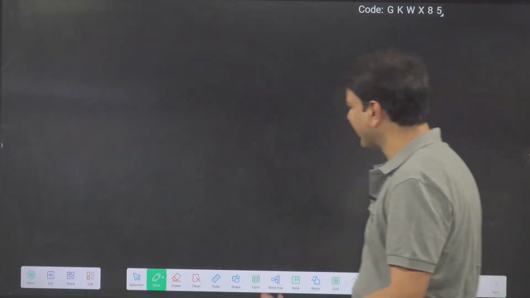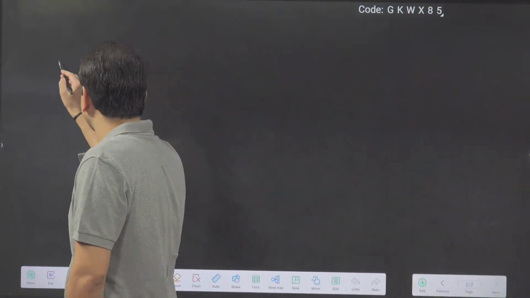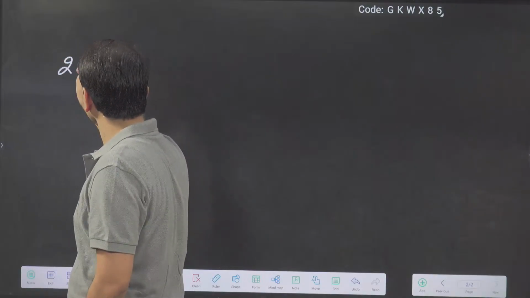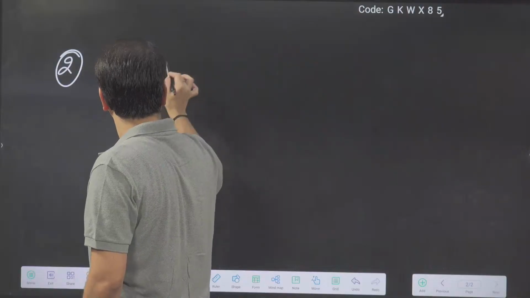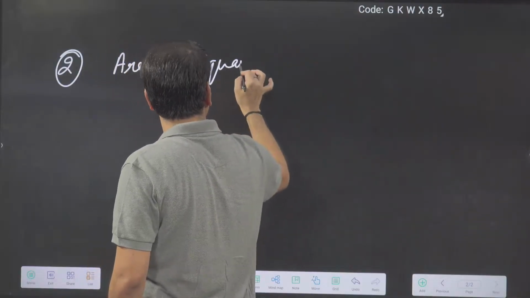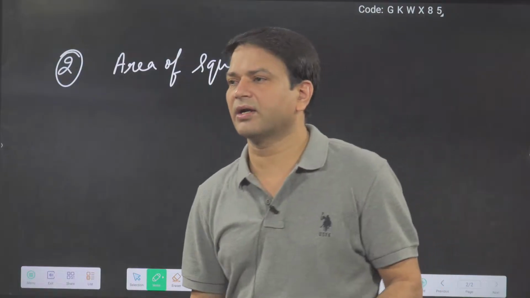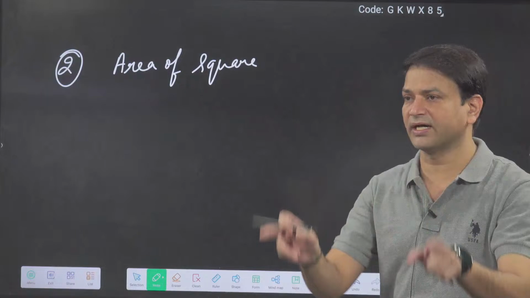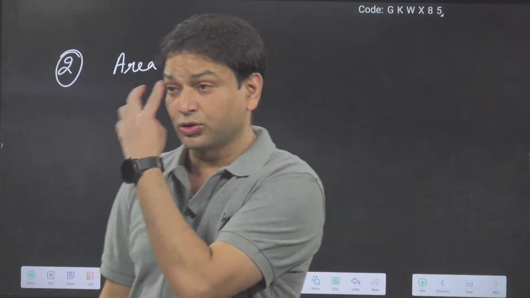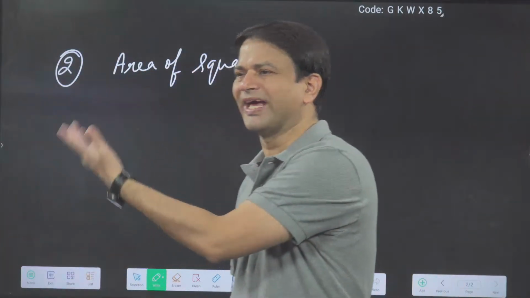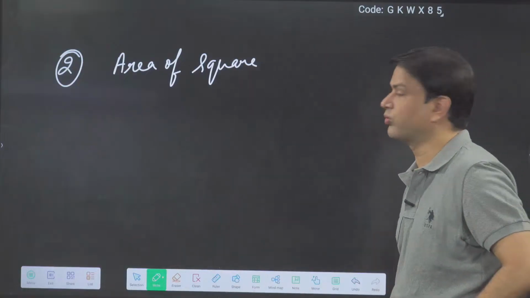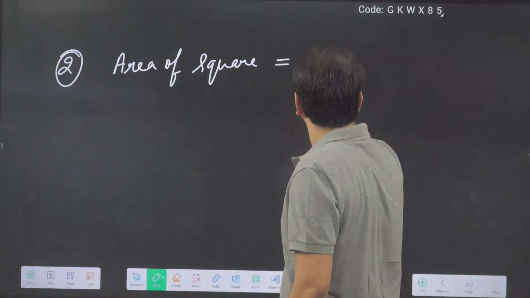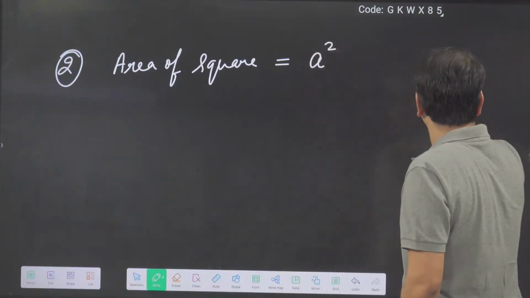But mainly, in most of the problems I have seen, we are dealing with the square. So what is the area of the square? In the square all the sides are equal. It is a particular type of quadrilateral in which all sides are equal and all angles are 90 degrees. In the formula of the rectangle, if we put L equal to B, we get the formula for the square. So area of a square is side square, I am writing A square, taking A as the side.